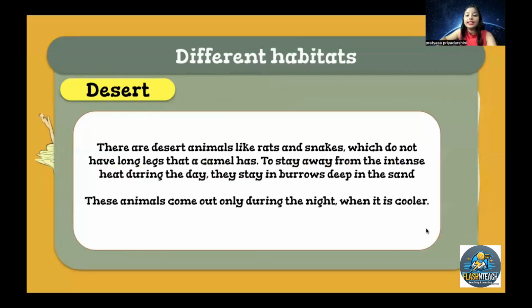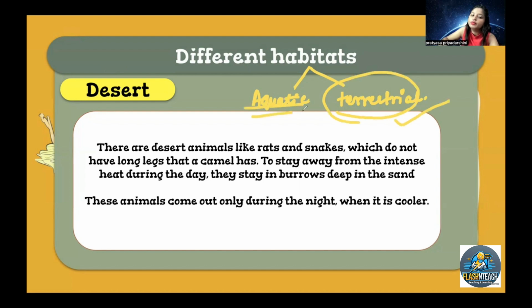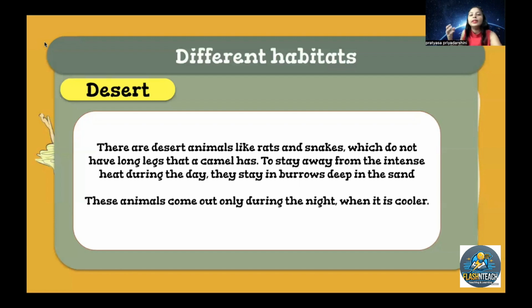Now see different habitats. Now we are talking about the terrestrial habitat. Habitat is generally of two types. One is the aquatic habitat and the other one is the terrestrial habitat. There are two types of habitat. Now we are first talking about the terrestrial, then we'll move to the aquatic habitat. Terrestrial means the plain places, normal places, where the environment is very dry. We are talking about different types of environment. The first one in this terrestrial habitat is the desert.